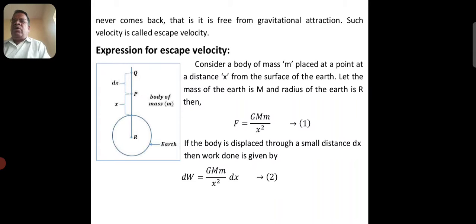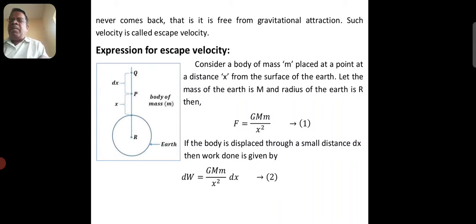Now, see the expression for escape velocity. Derivation of expression for escape velocity. In the diagram, Earth having radius R and mass M is shown. P and Q are the points above the surface of the earth.